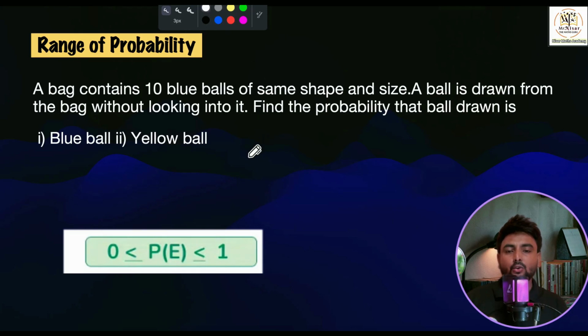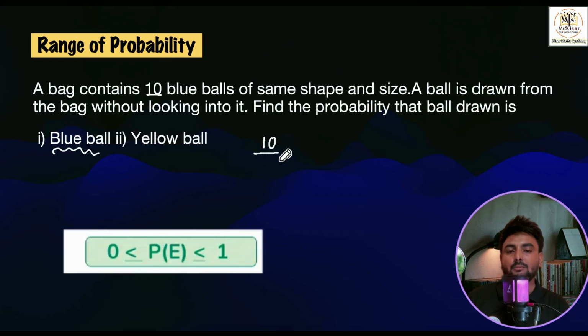So I have to find the probability of a blue ball. How many blue balls are there? 10 blue balls are there. So the number of favorable outcomes is also 10, and the total number of outcomes is also 10. So 10 by 10, what will the answer be here? 1. So when you draw, a blue ball is 100% going to come.